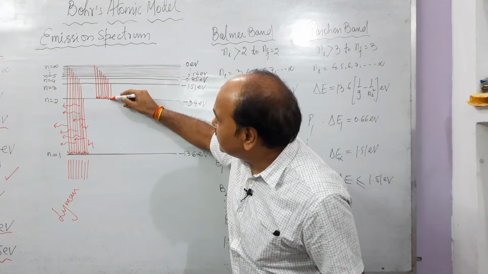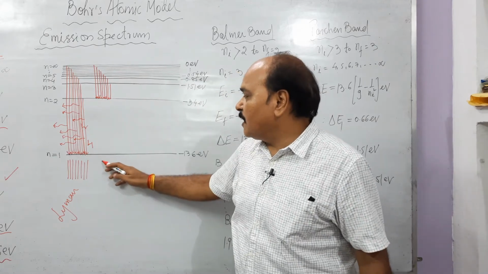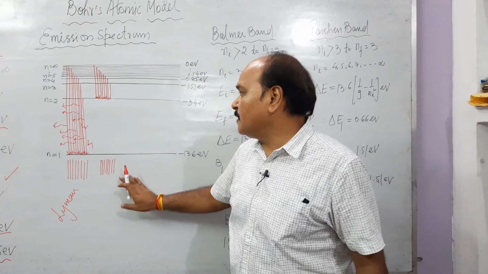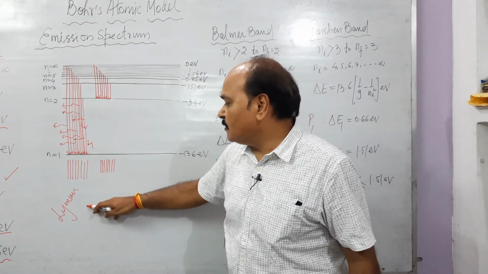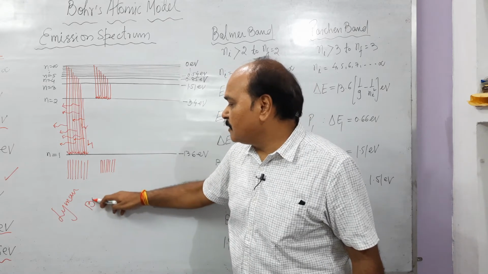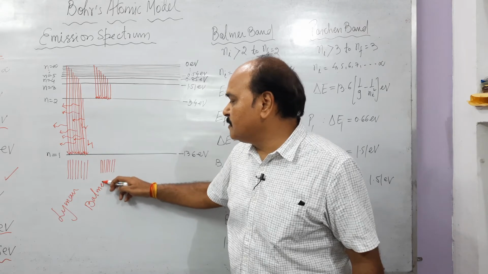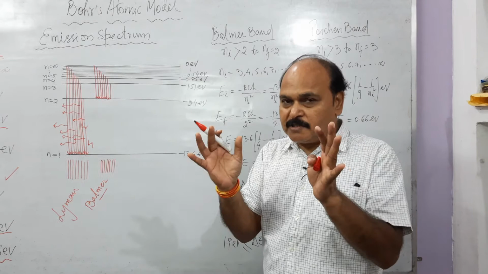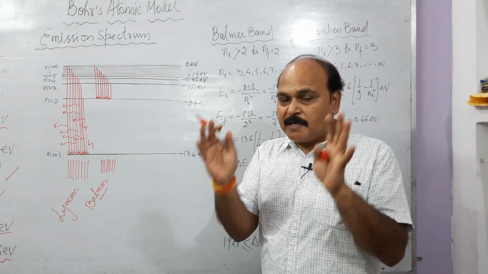The lines which are emitted are again very close to each other, and they all are called the Balmer series or band. They are called a band because they are very close to each other, and over any graph they give the look of a band.